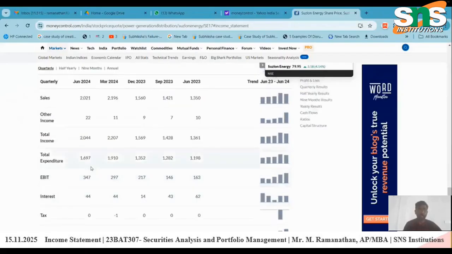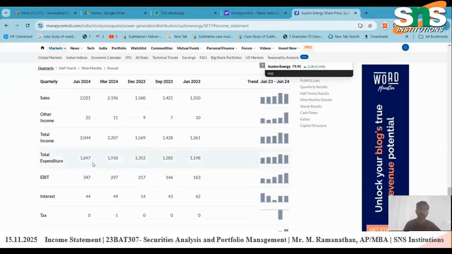Then next, you have to see the expenditures. Compared to the previous month or previous quarter, this expenditure is somewhat less. You should compare with the previous one, whether the expenditure is going higher or lower.